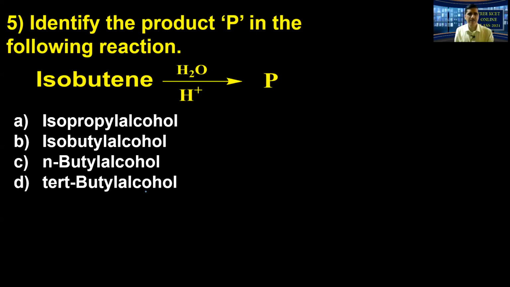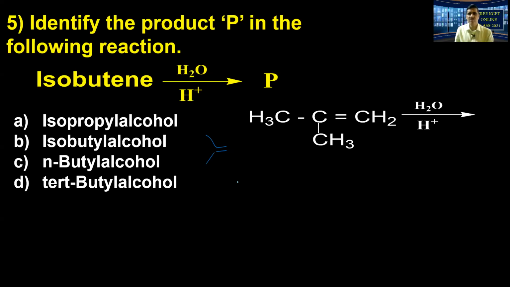Identify the product P in the following reaction. Isobutene, this is branched alkene. This is how we write it, the bond line structure. Complete structure, the condensed structure also we can see. This is number 1, 2, and 3 carbon atom. At the second carbon, there's substitution. This is addition reaction. So now acid catalyzed hydration.